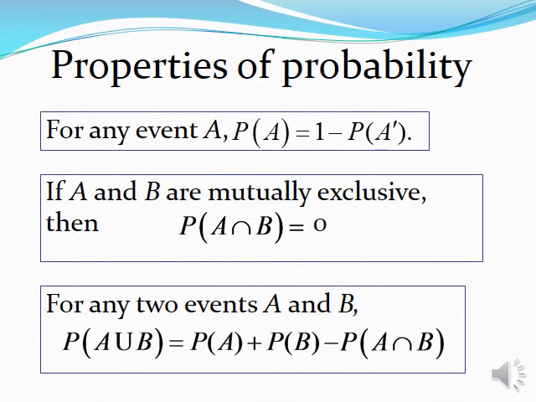Next, let me explain a few properties of probability. The first property: for any event A, P(A) is equal to 1 minus P(A complement). The second property: if A and B are mutually exclusive, then P(A intersection B) is equal to 0. The third property is otherwise called the addition theorem on probability, and it says that P(A union B) is equal to P(A) plus P(B) minus P(A intersection B).